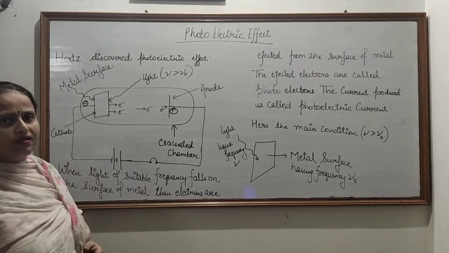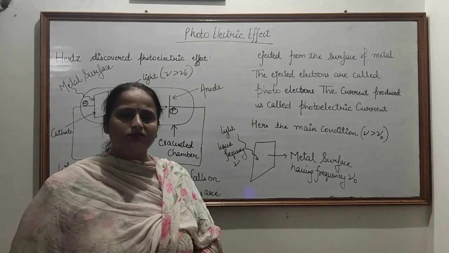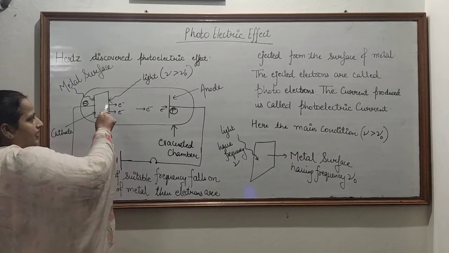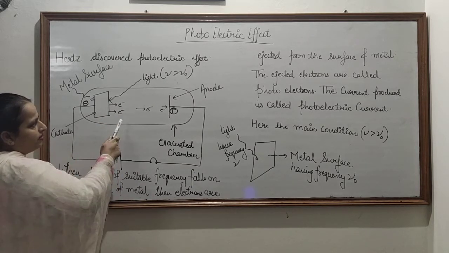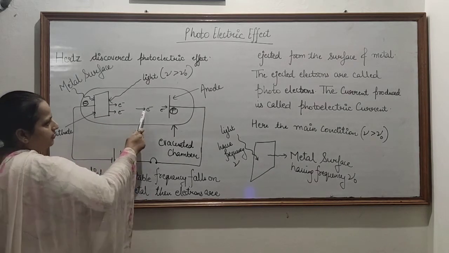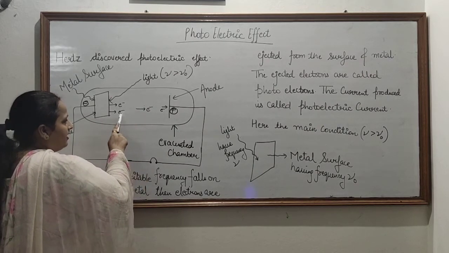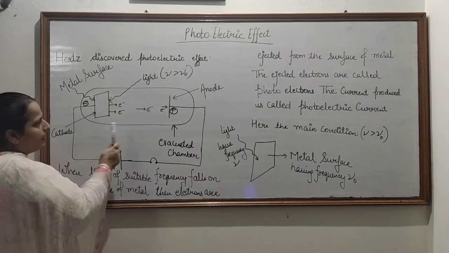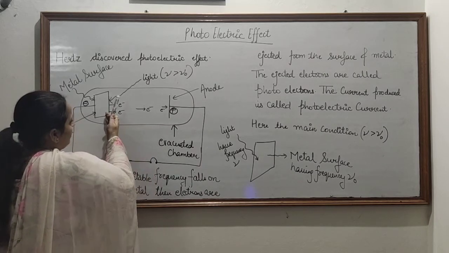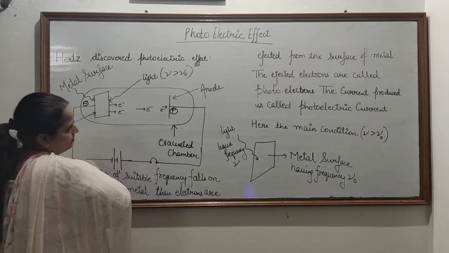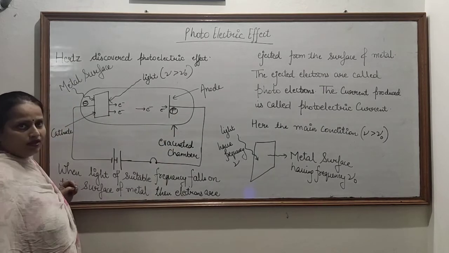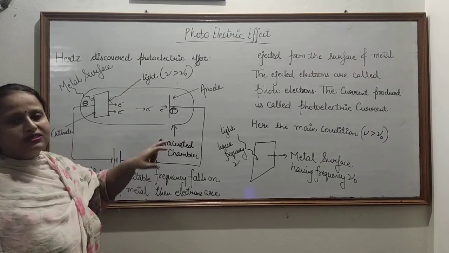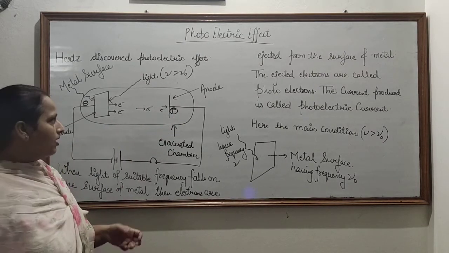As we know, in metal there is a presence of free electrons. So when light falls on this metal surface, the electrons are ejected from the metal surface. And when these electrons come out from the metal surface, they move towards the anode. Why do they go there? Because the anode is connected to the positive terminal of the battery.